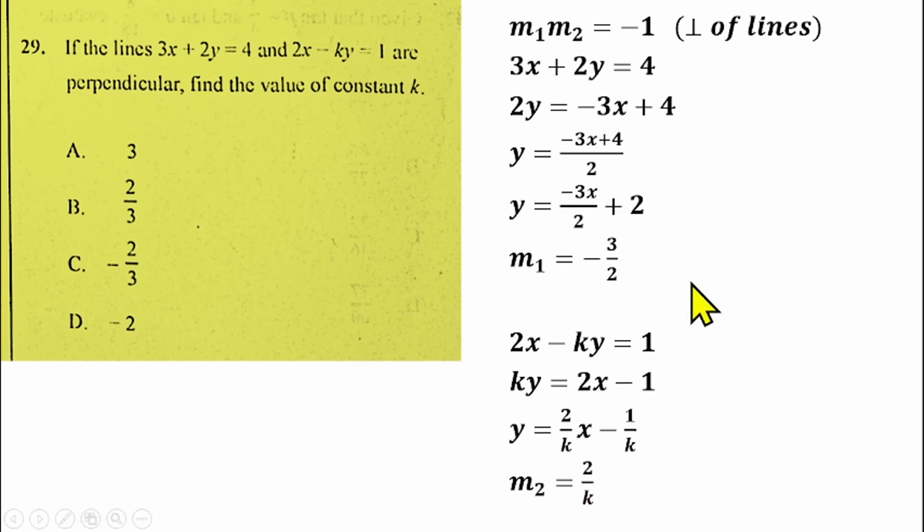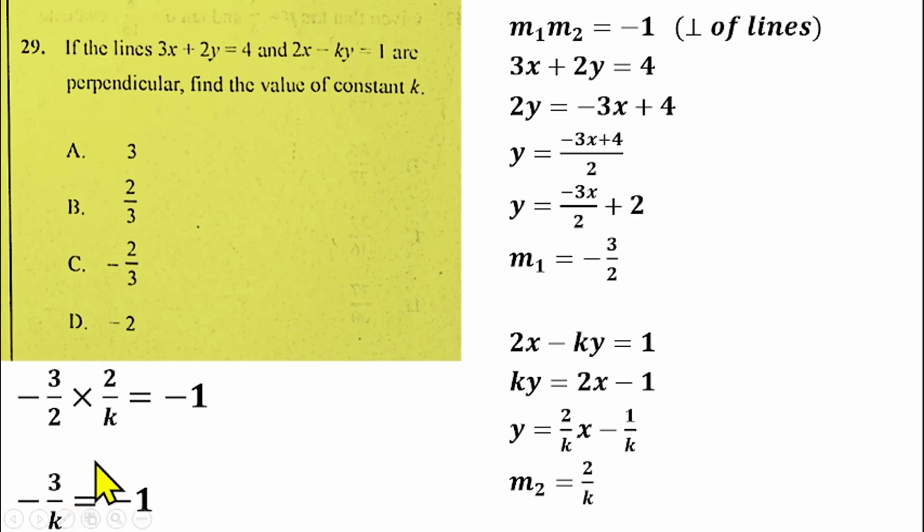Since the two straight lines are perpendicular, you need to multiply these two gradients, and that will be equal to minus 1. So we'll be having minus 3 over 2 times 2 over k equals minus 1. 2 will cancel 2, so you'll be having minus 3 over k equals minus 1. You can cross multiply there. So you'll be having minus 3 equals minus k. Minus will take care of minus, so k will be equal to 3, which makes option A the right answer for question number 29.